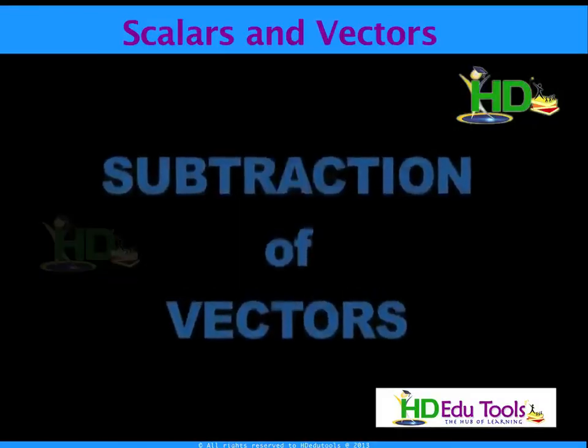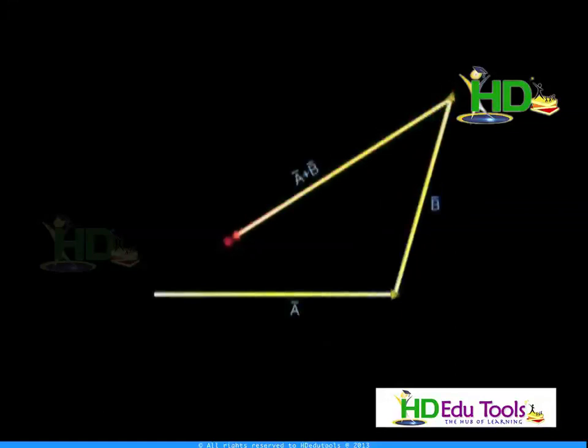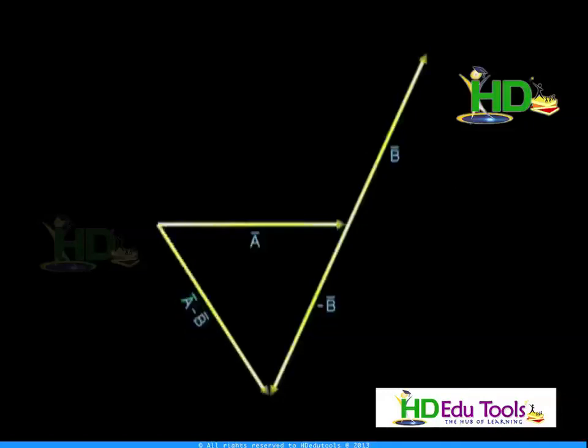How to subtract two vectors? Suppose this is A and this is B, we know that this is A plus B. Suppose I want to find A minus B. First you draw A and this is B. The negative vector of B is opposite to this. Now minus B will be along this direction and the sum of A and minus B, these two, gives A minus B.